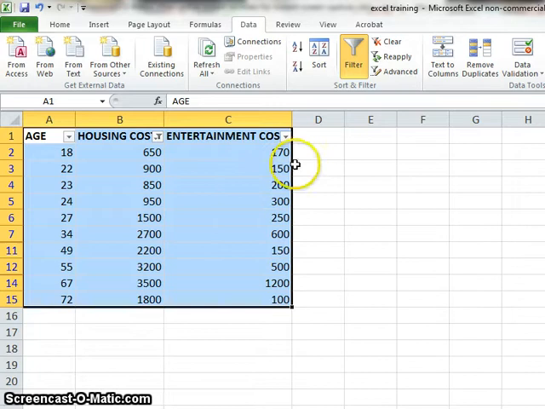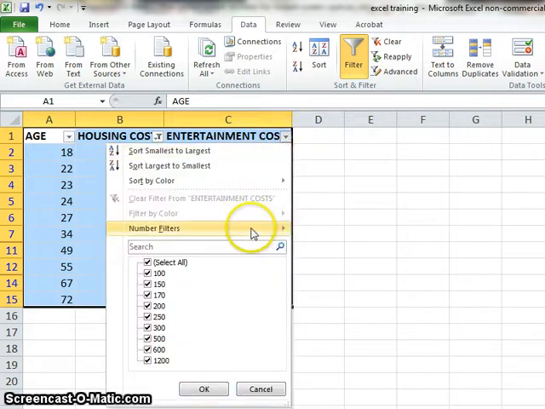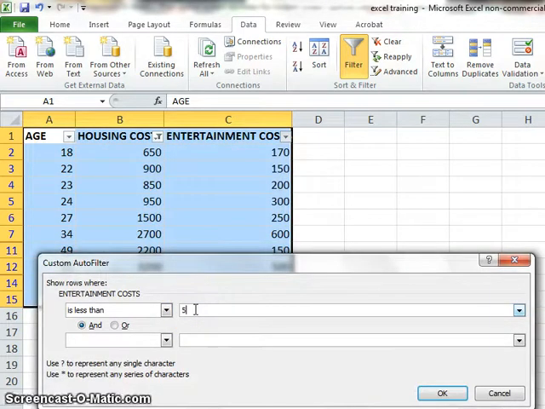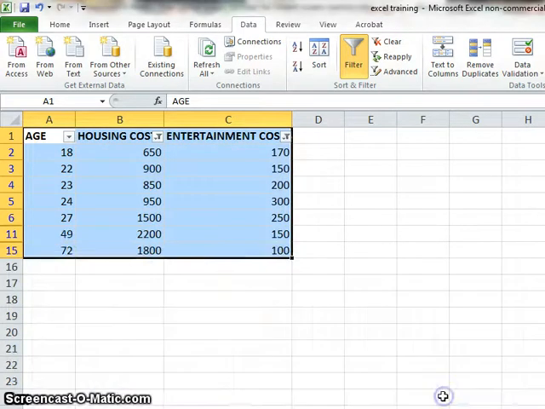But let's do a double filter. Let's go to entertainment costs and look for entertainment costs that are under, we'll go for $500 a month. So again, we'll click on our drop down, go to number filters, and we're going to look for less than $500 a month and click OK. Again, our filter has been applied. We're filtering on two pieces of data, housing costs and entertainment costs. If you look on the left side at the row numbers, you can also see that they are highlighted in blue, indicating which rows have been filtered.